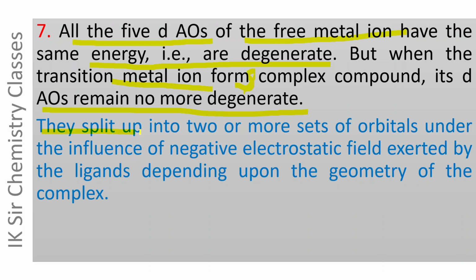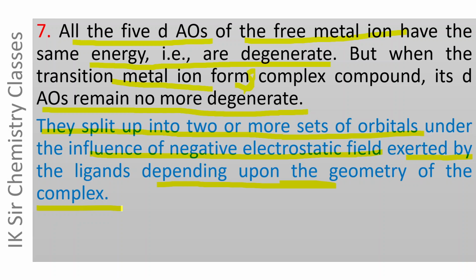These d atomic orbitals are split up into two or more sets of orbitals under the influence of negative electrostatic field exerted by the ligands depending upon the geometry of the complex.